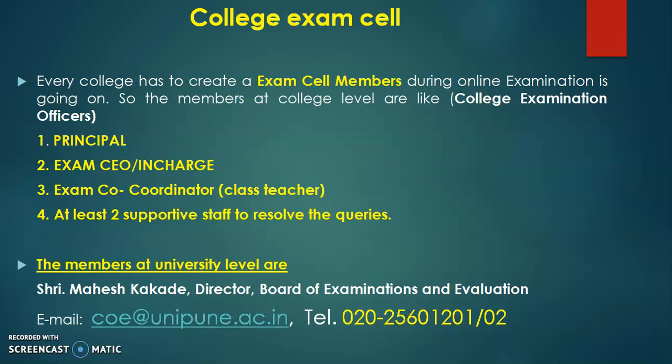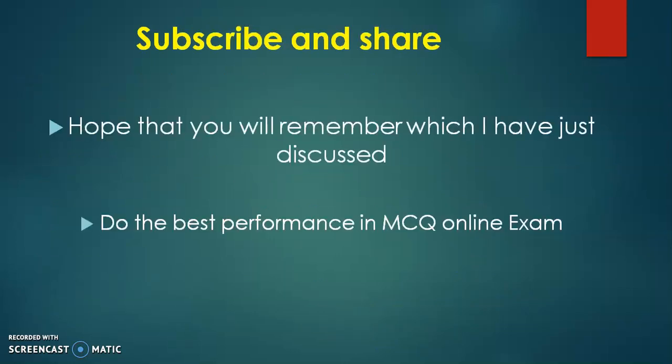You can contact your principal, exam CEO or college members, and ultimately, even if you get a different type of problem, as a common way you can mail the Honorable Mahesh Kakade, Director, Board of Examinations and Evaluation, or you can report on those phone numbers. So remember all those things.